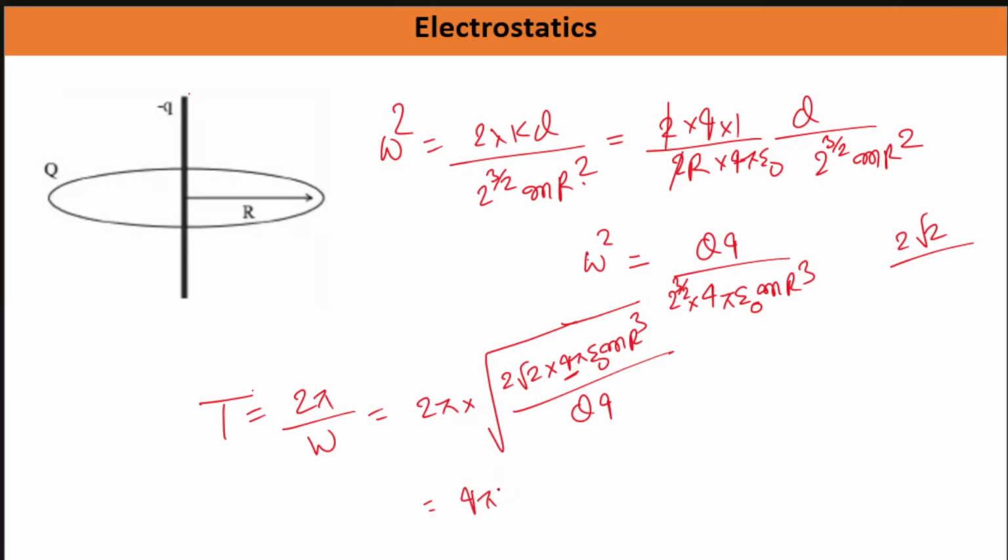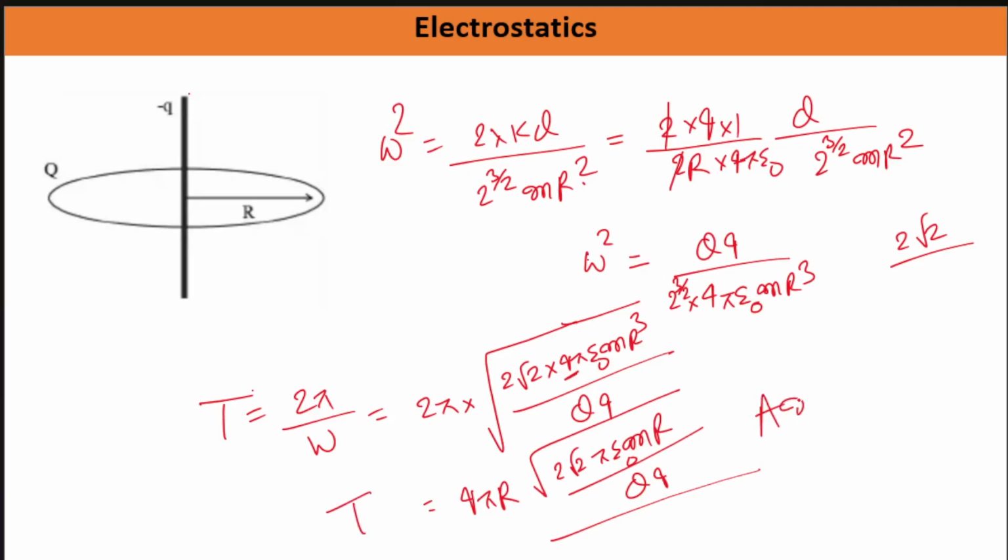So this will become 4 pi r root under this is going to be how much, 2 root 2 pi epsilon naught m r divided by q. Okay, so this is going to be your answer for the time period. I hope you have understood this question, and if there is any calculation-wise lag somewhere, please forgive me for that, but I feel it is correct mathematically also.